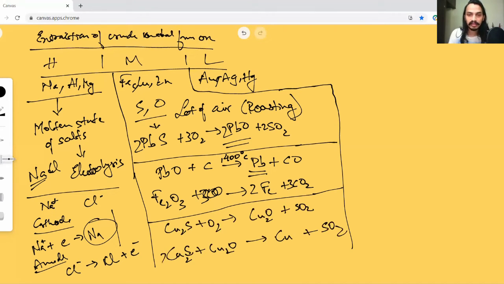So to balance it, double copper, six coppers, yeah, like this, 2, 3, 2, and right. So don't worry about the balancing much. You can get it done. Just understand the process. So this is called auto reduction. You don't need to add coke or carbon monoxide. The reduction will happen on its own.